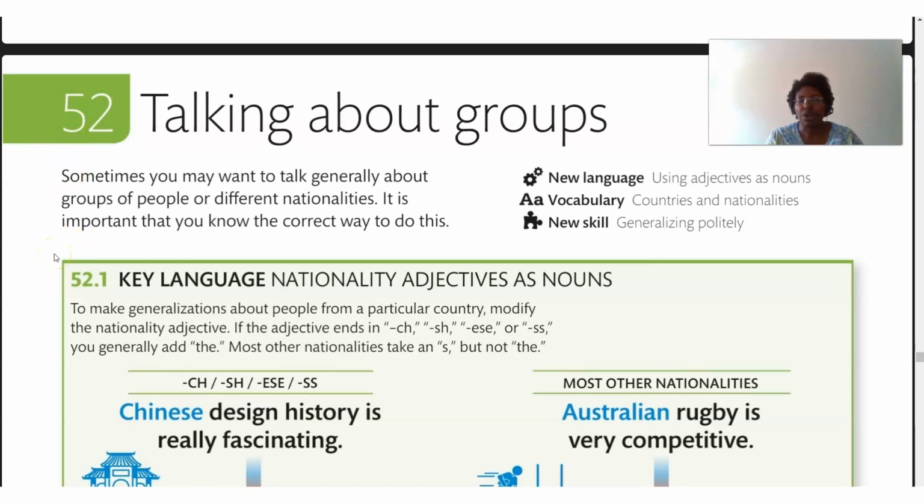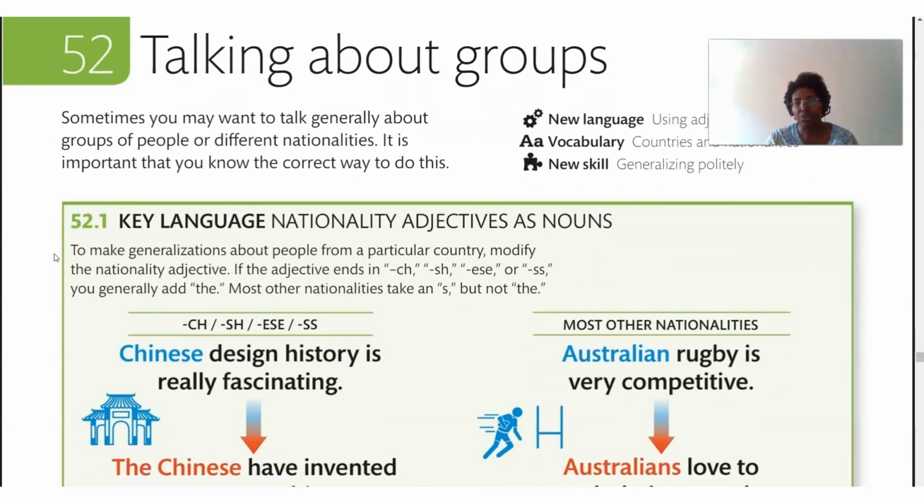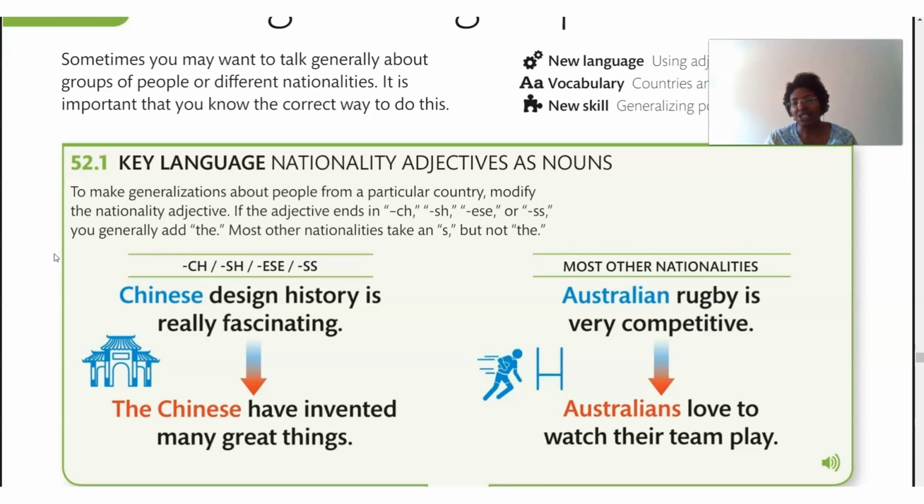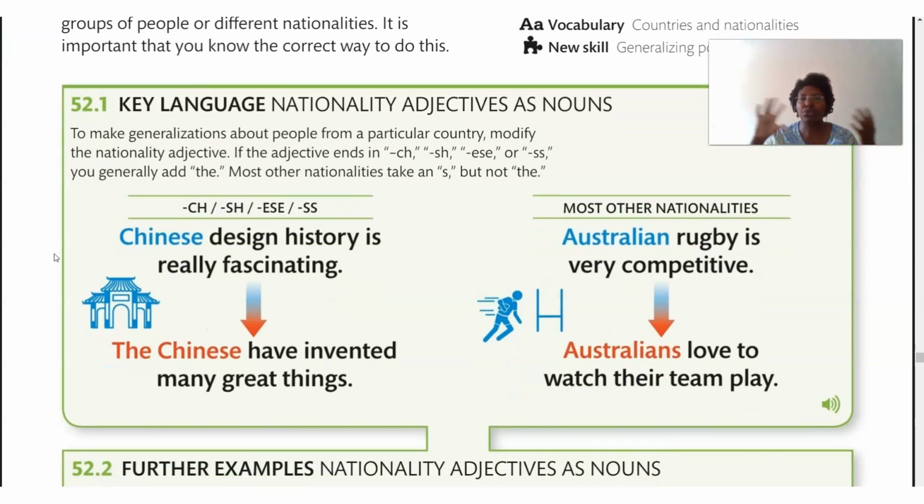Sometimes you may want to talk generally about groups of people or different nationalities. It is important that you know the correct way to do this. So let's look at our first language point, nationality adjectives as nouns. That's when we take a group of people like Americans and we make them a noun in the sentence. But often I hear students describing nationalities incorrectly. They don't know how to do it. So we're going to show you how to do that today.